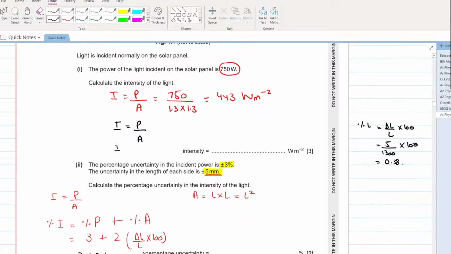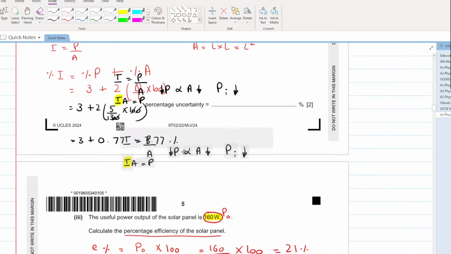Intensity into area is equal to power. Now if the intensity is the same, can I say power is directly proportional to area? If area decreases, your input power will decrease. This P is your input power. Let me bring this calculation in the same part so that you don't get confused when you see the annotated past papers.